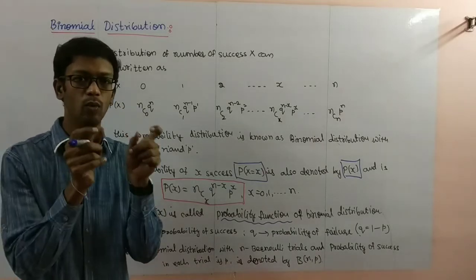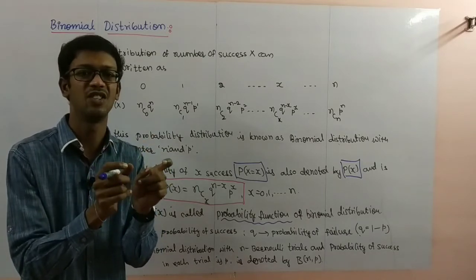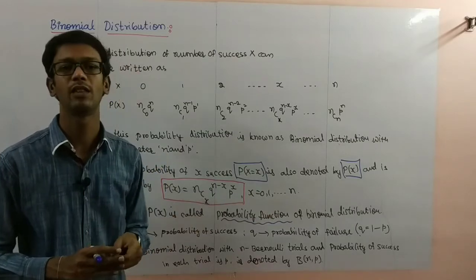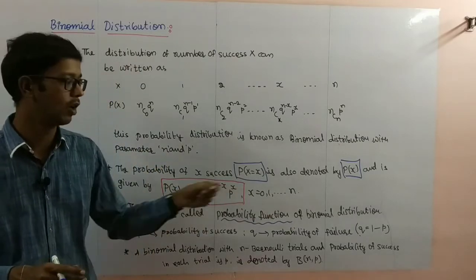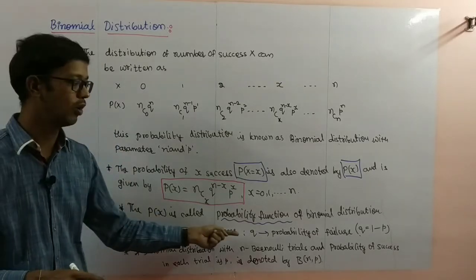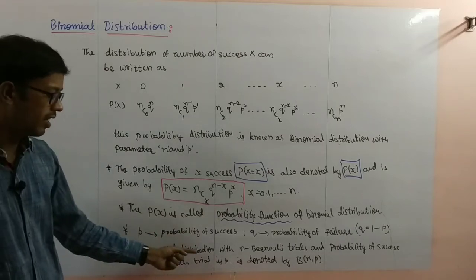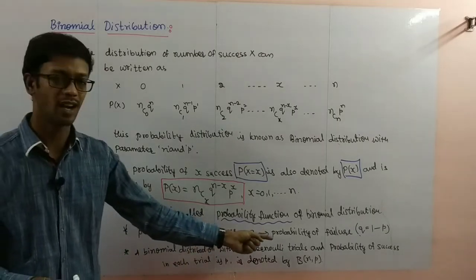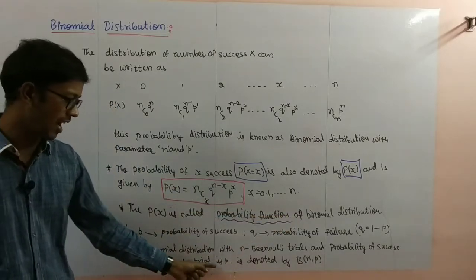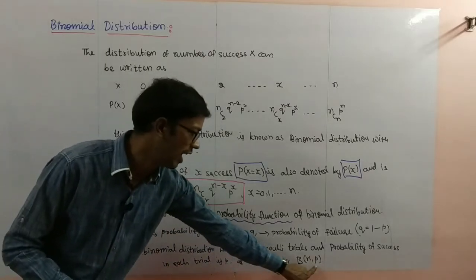Why? Because two outcomes are there, and the sum of the total probabilities equals 1. p plus q equal to 1, q equal to 1 minus p. p is the success probability, q is the probability of failure. Next, a binomial distribution with n Bernoulli trials and probability of success in each trial p is denoted by B of n comma p.